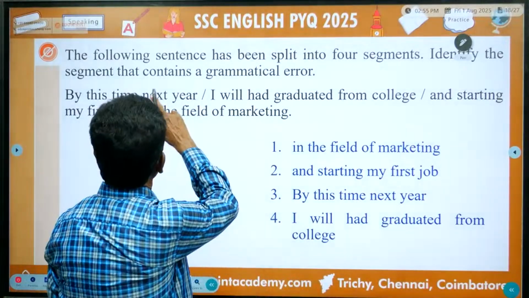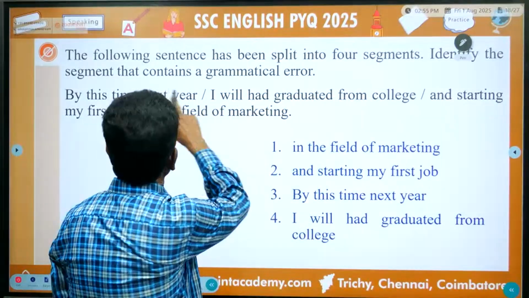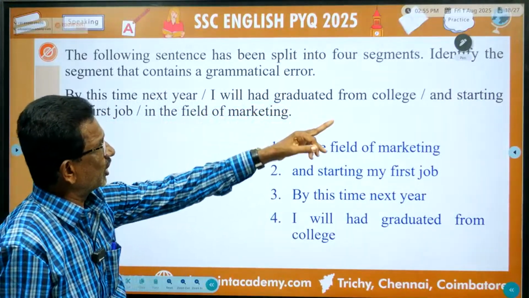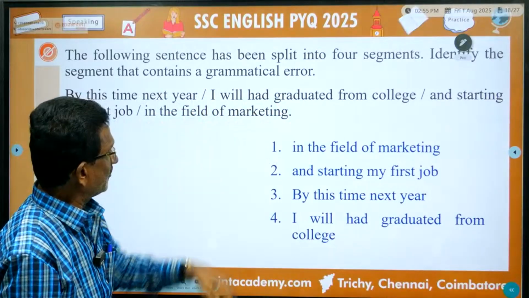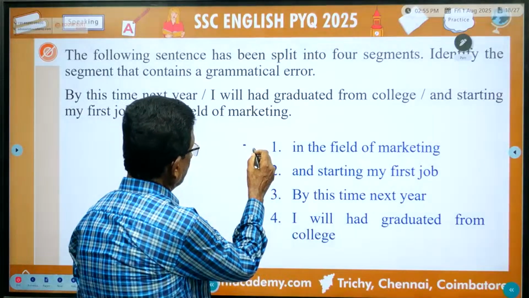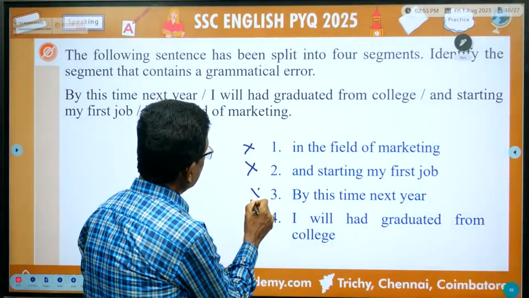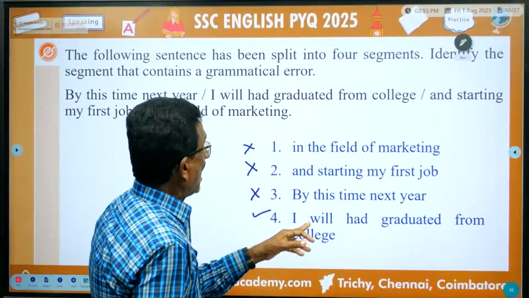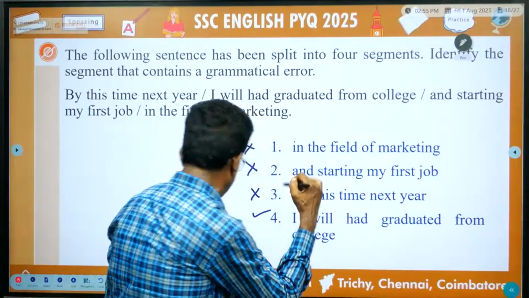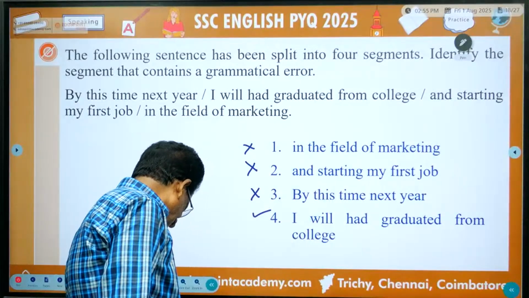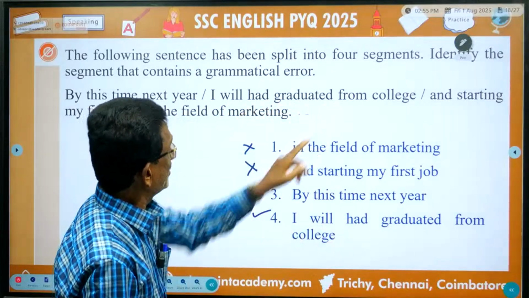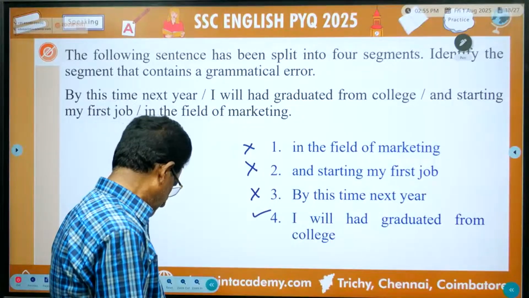The following sentences have been split into four. Identify the segment that contains the grammatical error. By this time next year, I will have graduated from college and starting my first job in the field of marketing. Now listen. Which of these is wrong? Look carefully where the error is. I would have graduated. I would have been graduated from the college. I would have graduated, this is the correct answer. The others are wrong. I will have graduated from the, this is correct for us. Because I will have graduated is this one. The others are wrong. Next.